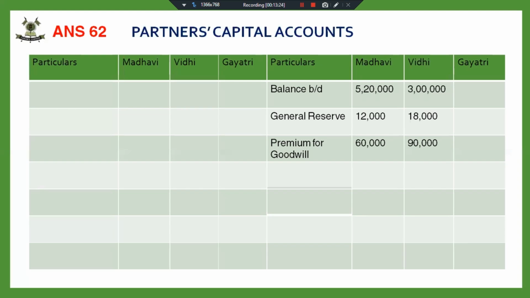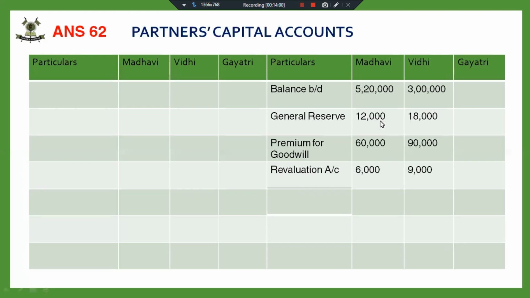As goodwill is to be distributed in sacrificing ratio. And now what is to be done? I have to transfer the revaluation account profit or loss. So there was a profit in the revaluation account. That is why it has been transferred to the credit side, 6,000 and 9,000. Fine. You can note this down side by side.